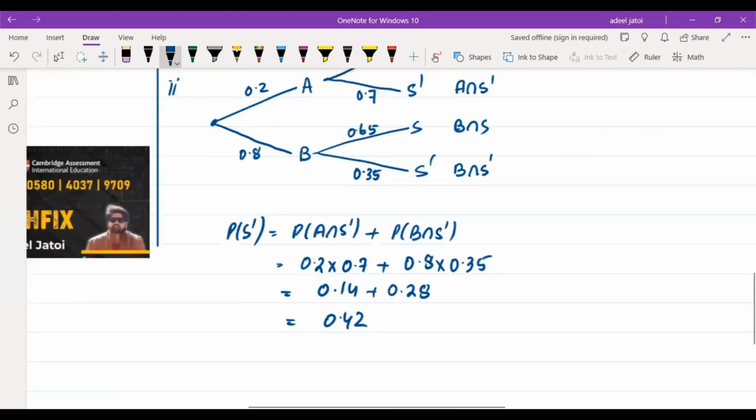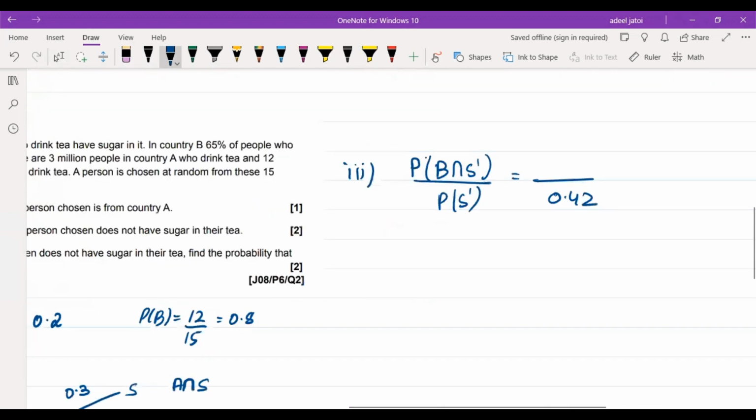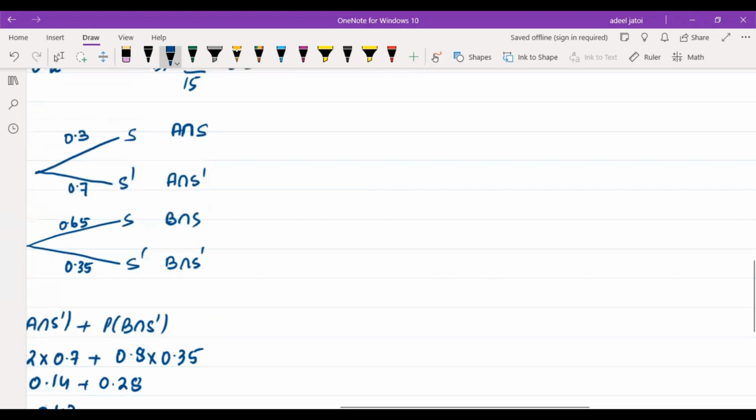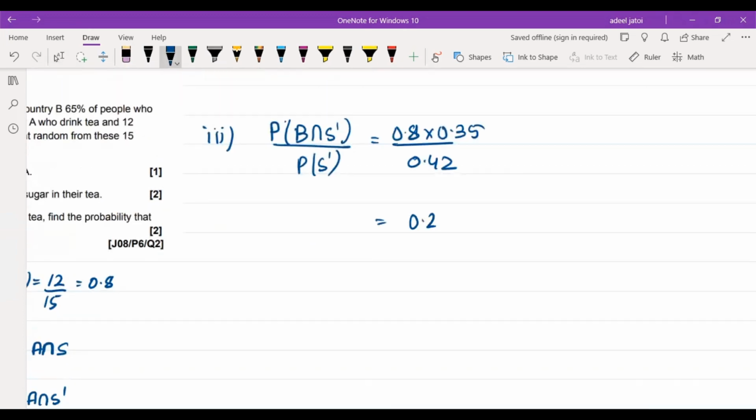Country B no sugar was 0.8 into 0.35, which is equal to 0.28. That means 0.28 of 0.42 will be the probability of country B no sugar upon no sugar total.